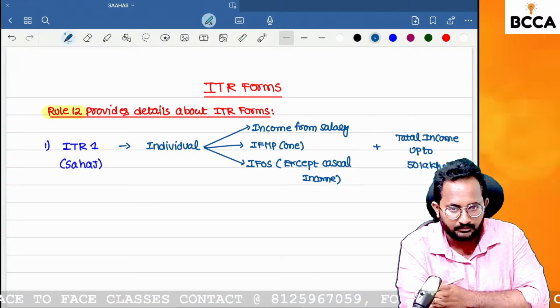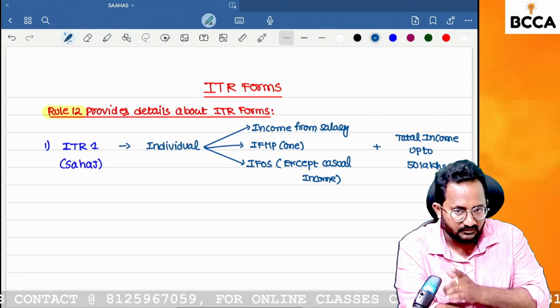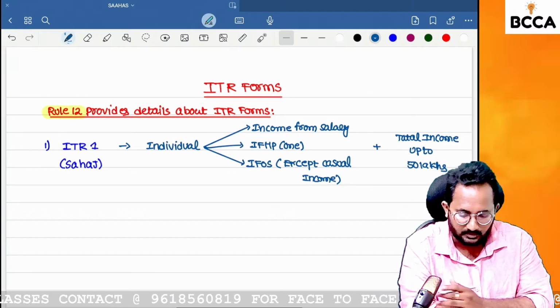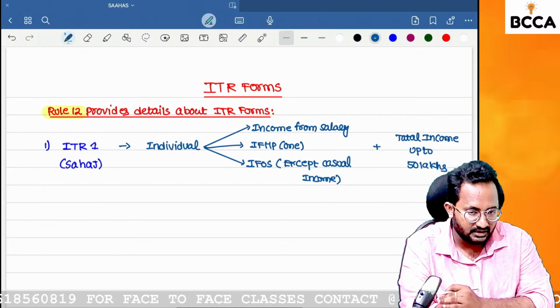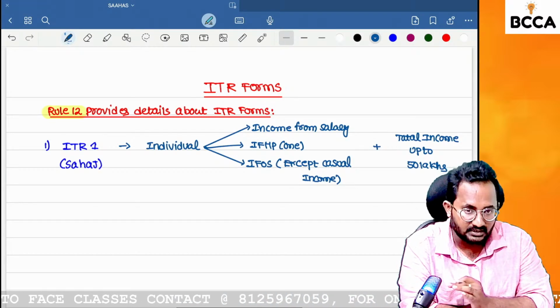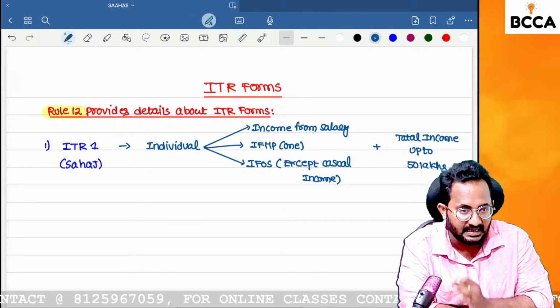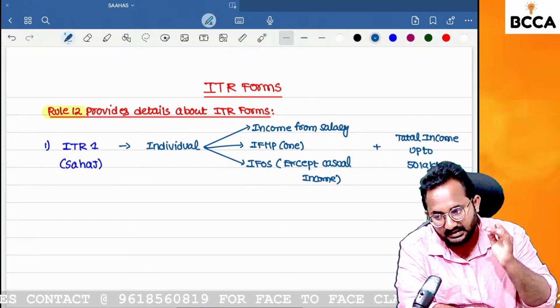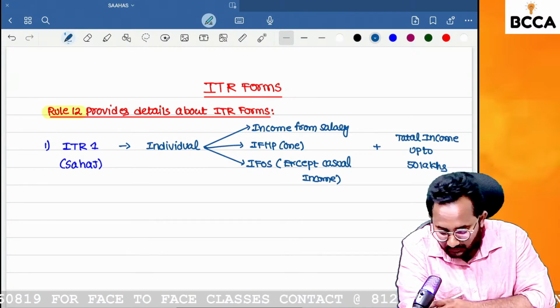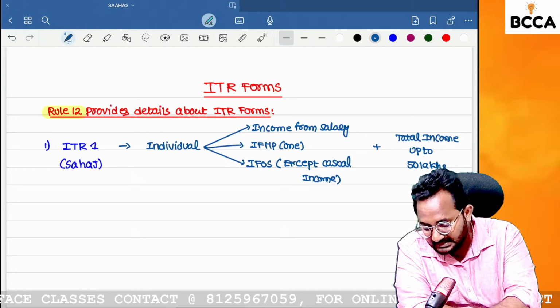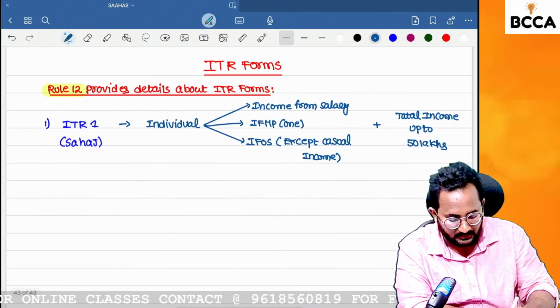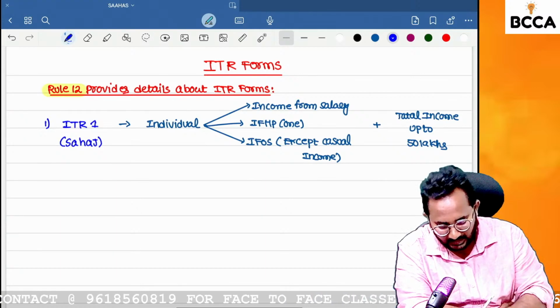Yes, you can. Because you have income from salary and only one house property that is self-occupied. Next, you don't have any income from other sources, and your total income during the previous year is 30 lakh. Can I file the return of income using the ITR 1 format? Yes, you can file the ITR 1. That is known as the Sahaj form. So have you understood the eligibility to file the ITR 1?